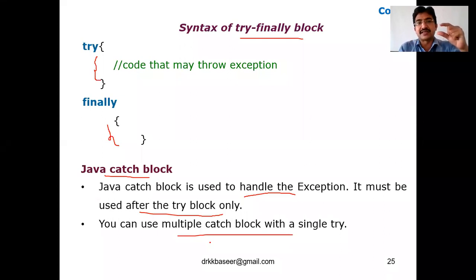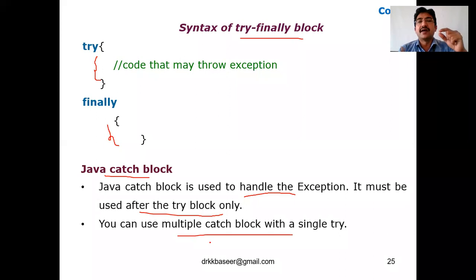That may be an arithmetic exception, so you can write one catch for arithmetic. Maybe it may be an IO exception, you can write one catch for IO. It may be a null pointer exception, you can write a catch for null pointer. It may be an array index out of bound exception, you can write a catch for that. Like this, for one try you can write multiple catches. One try, one catch, or one try, multiple catches.